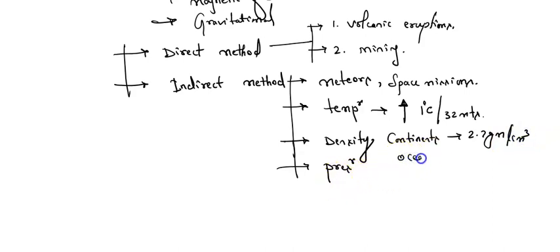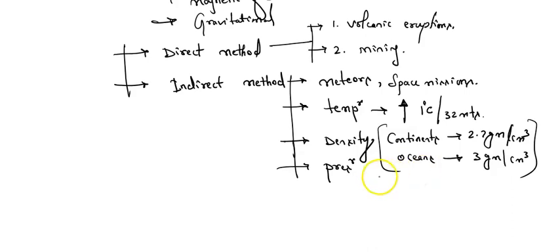And what about oceans? What is the density of the ocean? That is 3 gram per centimeter cube. The density of the continents is 2.7 gram per centimeter cube, and the density of the oceans is 3 gram per centimeter cube. But my dear friends, this information they have given wrong in your NCERT. They have given just the opposite of this, but actually the correct one is continents have 2.7 gram per centimeter cube and oceans density is 3 gram per centimeter cube.